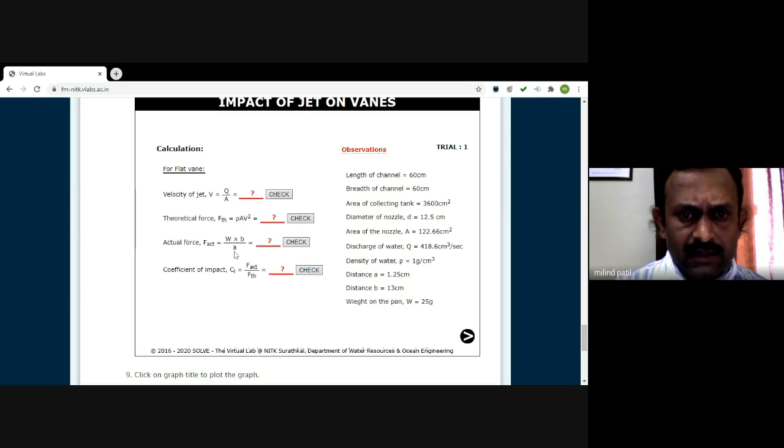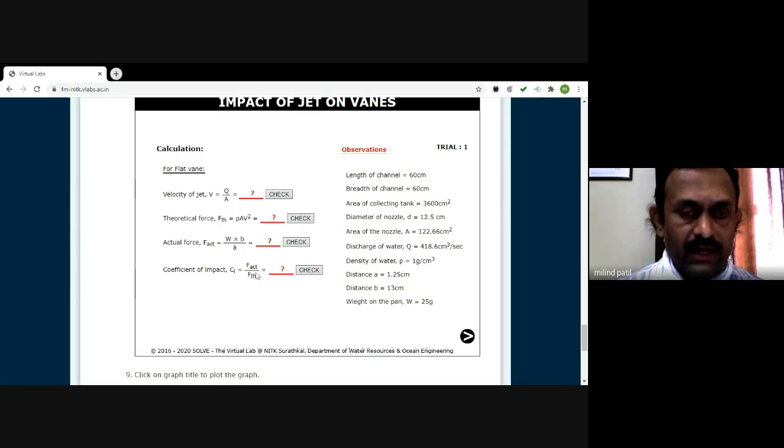B and A are the shorter and longer distances of this leverage, that is, from the fulcrum point we are measuring these distances. Then the coefficient of impact, you can simply obtain it from the actual force that you measured experimentally and the theoretical force that you calculated with the equation rho A V square, and find out the coefficient. See, if actual and theoretical are the same, the coefficient will be 1.